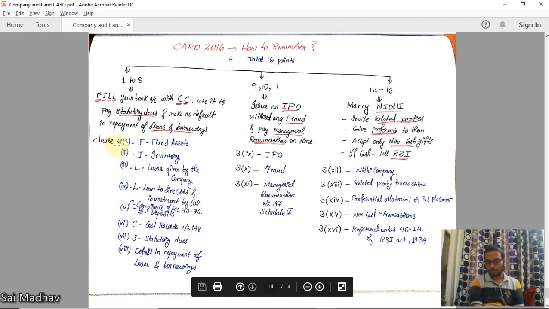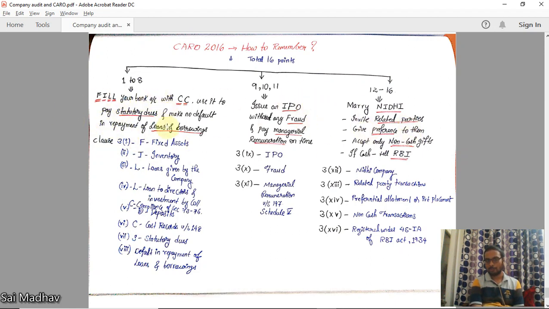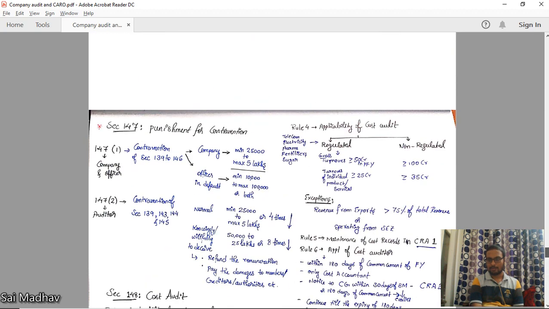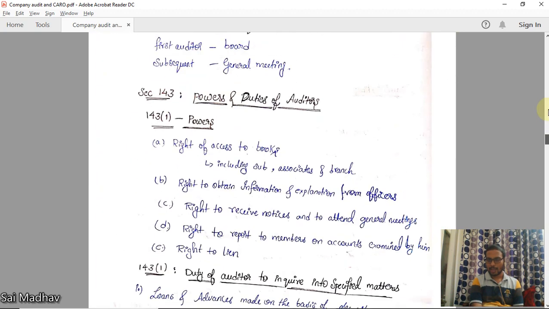For remembering these numbers, take the example of this small story. Fill your bank with CC, use it to pay statutory dues, and make no default in repayment of loans and borrowings. Then issue an IPO without any fraud and pay managerial remuneration on time. Then marry Nidhi, invite related parties, give preference to them, accept only non-cash gifts. If you receive cash, tell to RBI. This is the story. So by this final slide, we complete our company audit, all the sections, and CARO 2016.